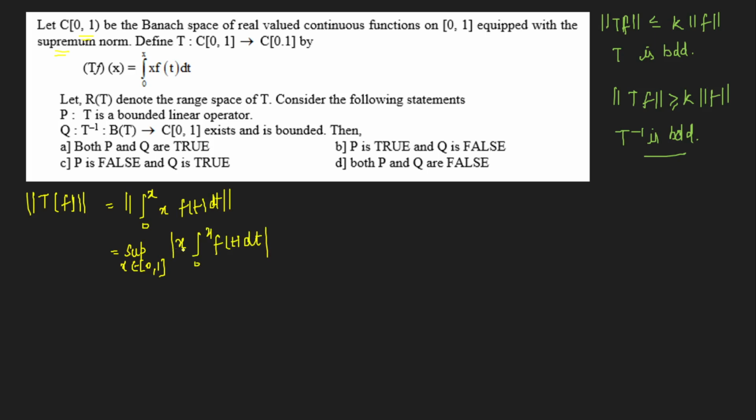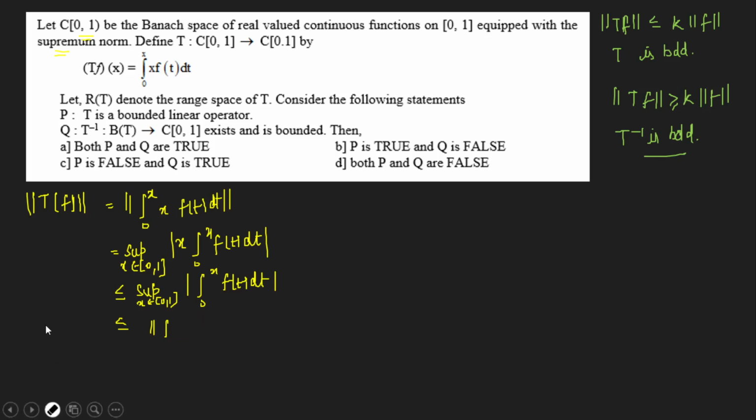Because x belongs to [0,1], if I multiply with this, for x equal to 1 I'll get the maximum value. So I can write it as the supremum over x in [0,1] of the modulus of the integral from 0 to x of f(t) dt. Now, can I bound this by the supremum norm of f? Because the norm of f is the maximum, and there is no use of t because I have taken it outside.